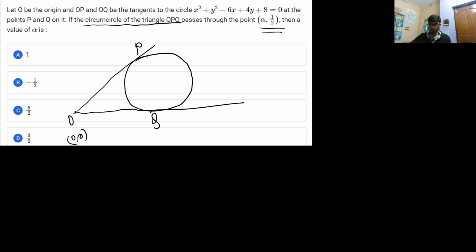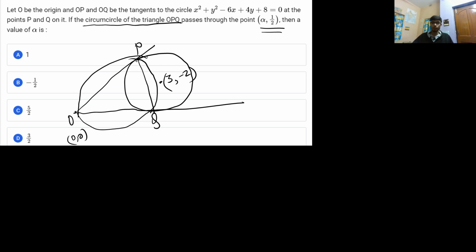Let me firstly find the center of this particular circle. The center of the circle is basically 3 comma minus 2. Now we have to find the circumcircle of the triangle, which is triangle OPQ. So this will be a circumcircle.